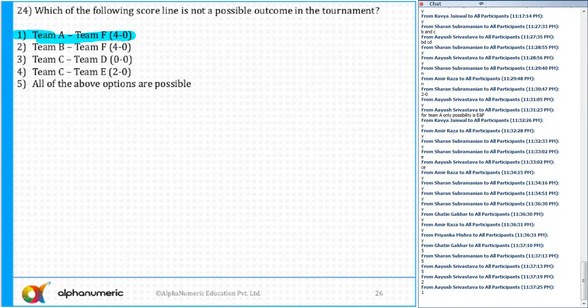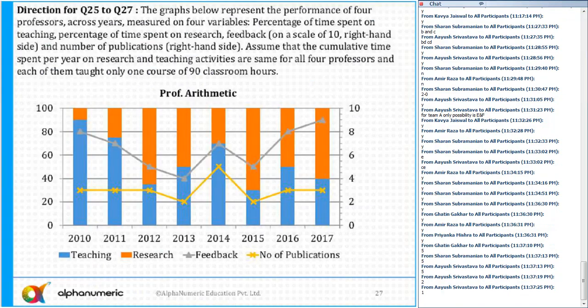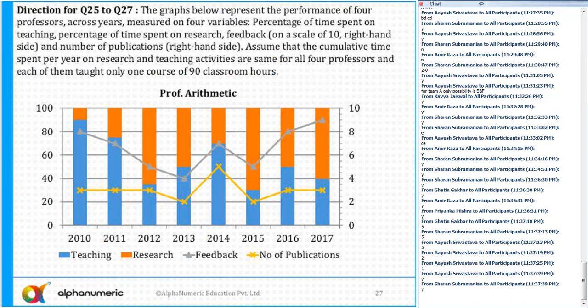Okay, carrying on to the last set. A lot of graphs have been given, but if you actually look at them, the questions were easy. Now, the graph below represents the performance of 4 professors across years, 4 variables: percentage of time spent on teaching, percentage of time spent on research.